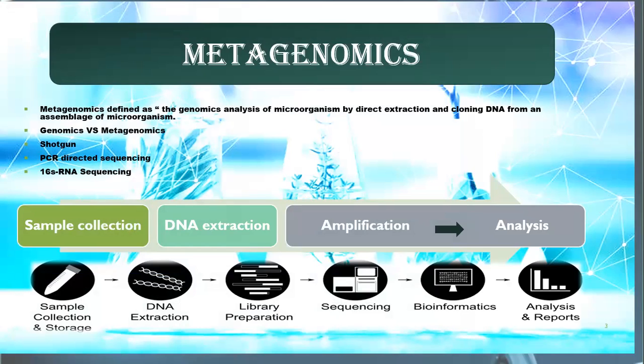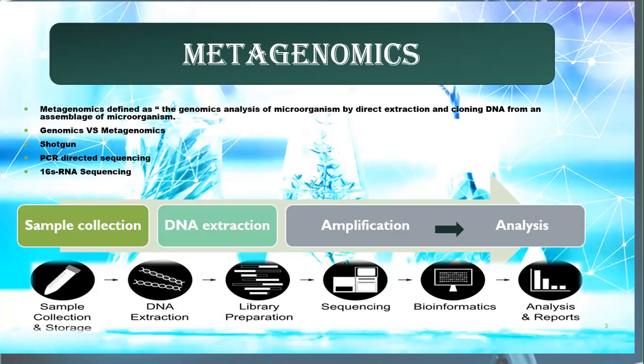There are different methods of the metagenomic process, like the shotgun method, PCR direct sequencing method, and 16S RNA sequencing method. In the whole genome shotgun method, shotgun sequencing is a technique for determining the sequence of an entire chromosome, based on producing random fragments of DNA that are then assembled by computer and different technologies that join other fragments by finding overlapping ends.